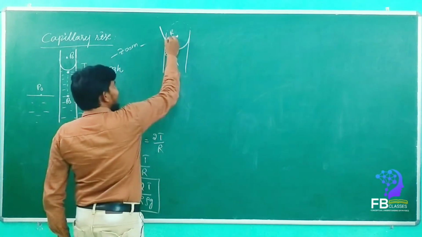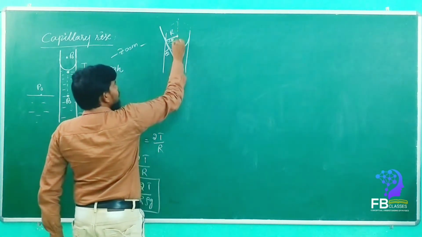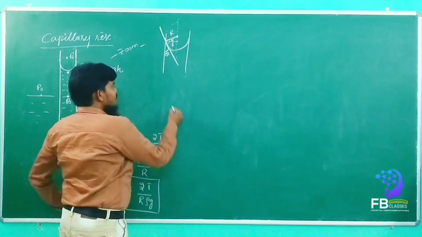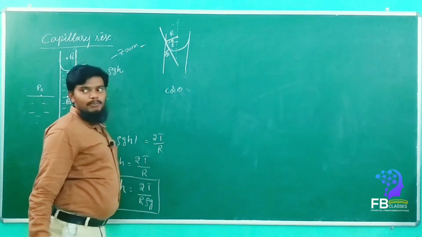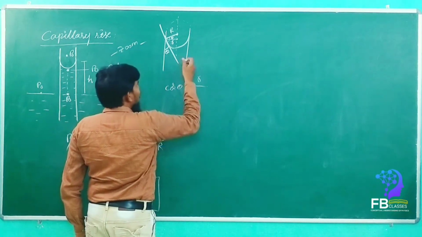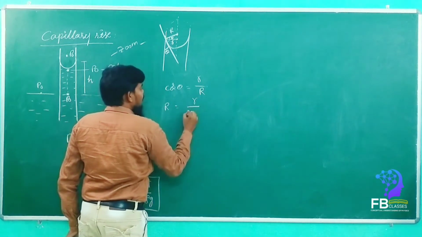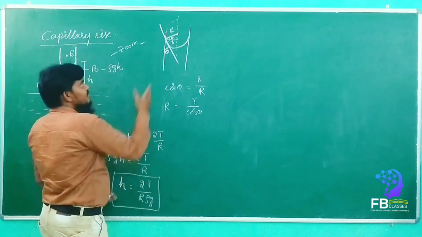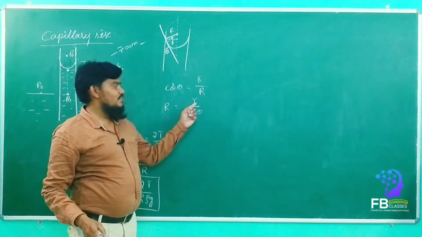Now cos theta is equal to adjacent upon hypotenuse. What is adjacent? Small r upon capital R. So capital R is equal to r upon cos theta. Simply otherwise, R cos theta is equal to small r. Yes or no?